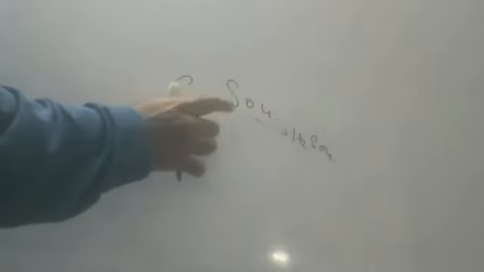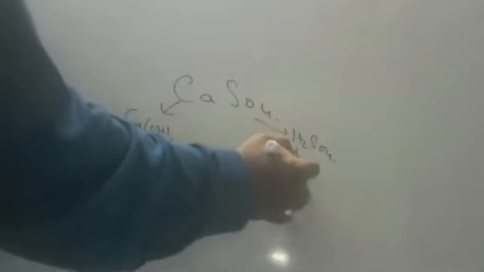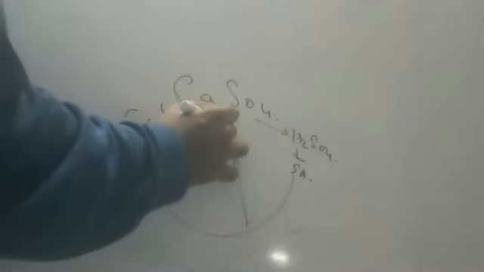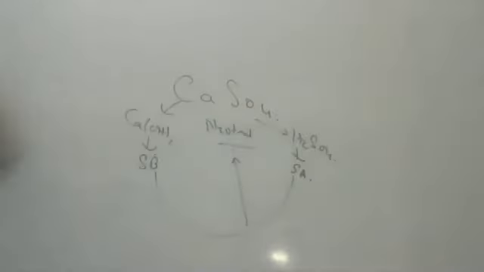Calcium sulfate, CaSO4. Please, children, listen. CaSO4, calcium sulfate. Which base is it coming from? Calcium hydroxide. Which acid is it coming from? Sulfuric acid. Means this salt is coming from the reaction of sulfuric acid with calcium hydroxide. Okay, children. So I told you, top ones are strong acids only, children. So this is a strong base. This is also a strong acid. Because it is coming from strong base and strong acid, this comes out to be a neutral salt. Okay, children. Neutral salt. You are able to understand?